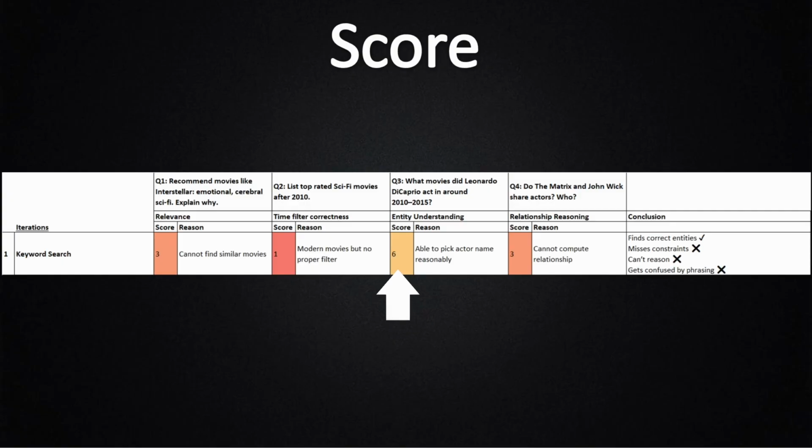It just ranks documents with similar terms. For question 3, keyword search will simply match the name Leonardo DiCaprio inside the cast field. There is no understanding of time range or actor relationship. Question 4 requires reasoning across two movies and their cast list. Keyword search has no concept of relationship, so it will usually fail or return random results.